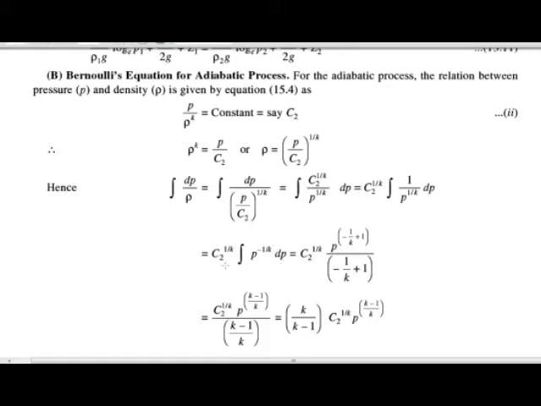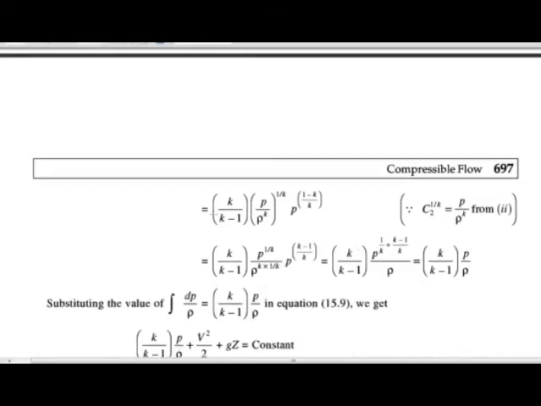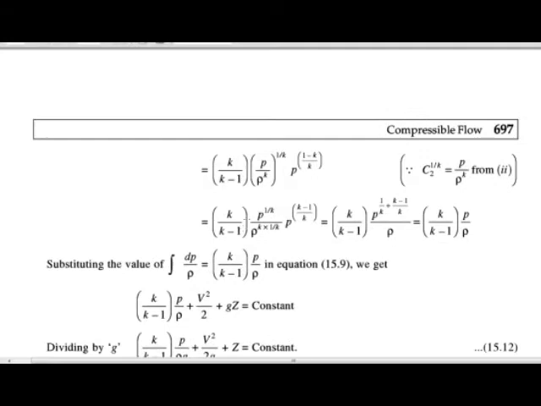Then integrating this term, we get c2 raised to 1 by k times p raised to minus 1 by k plus 1, upon minus 1 by k plus 1. Then c2 raised to 1 by k remains as it is, and we get p raised to (k minus 1) upon k, upon (k minus 1) upon k, which equals k upon k minus 1. So we get k upon k minus 1 times c2 raised to 1 by k times p raised to (k minus 1) upon k.